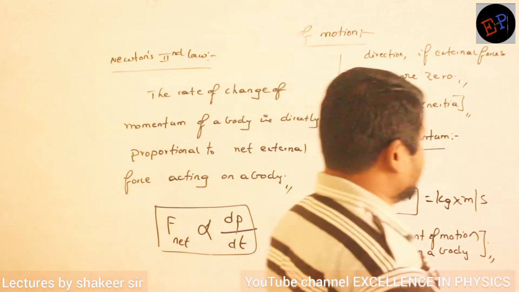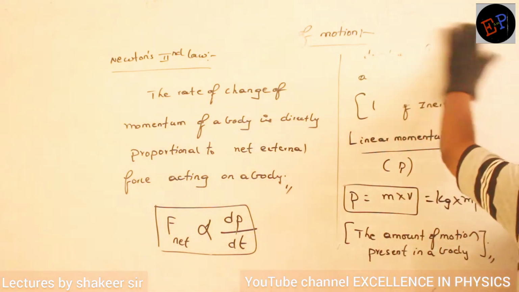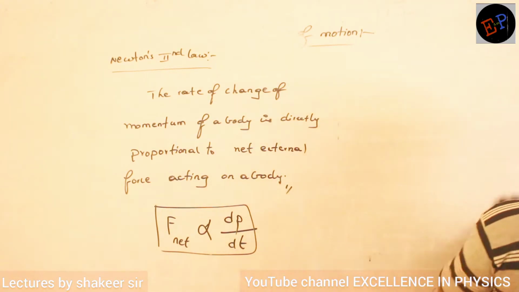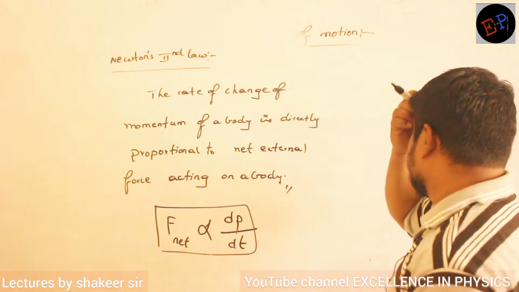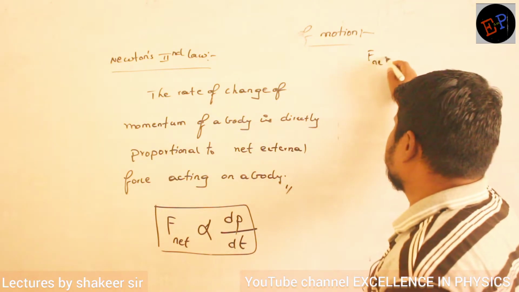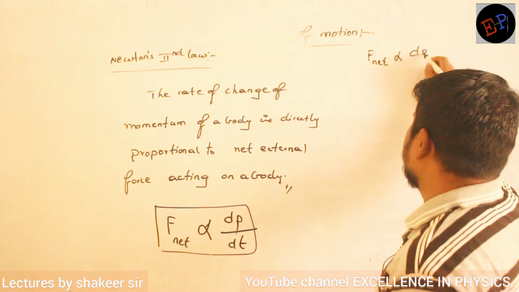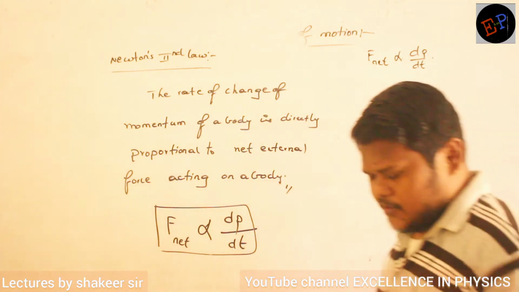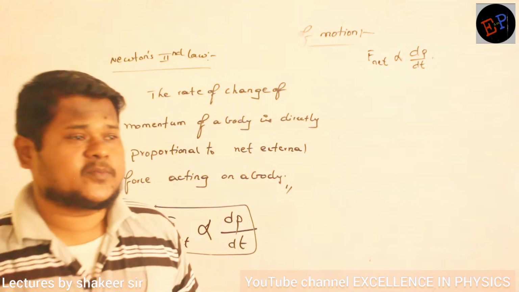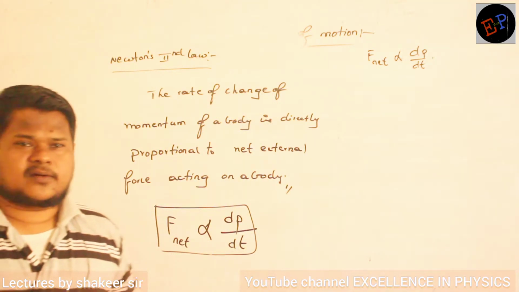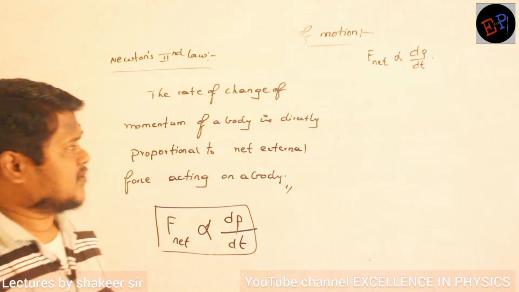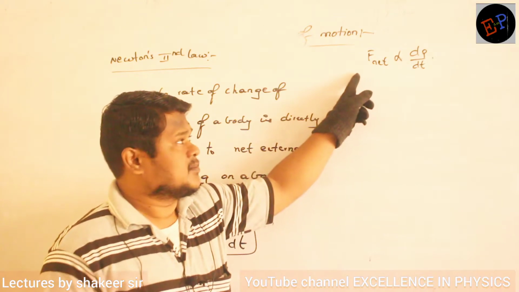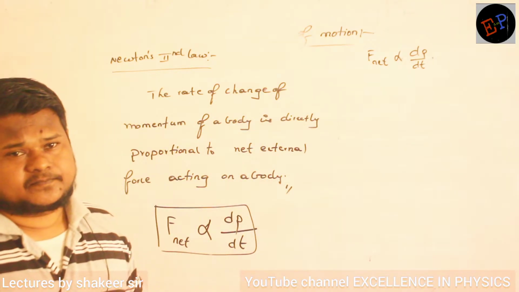See, here I will write it down. Consider this is the equation I have written now: F net is proportional to dP divided by dt. Now I want to remove this proportionality symbol. Then I have to write a constant. So what I will do is select the unit of force such that the proportionality constant will become 1.